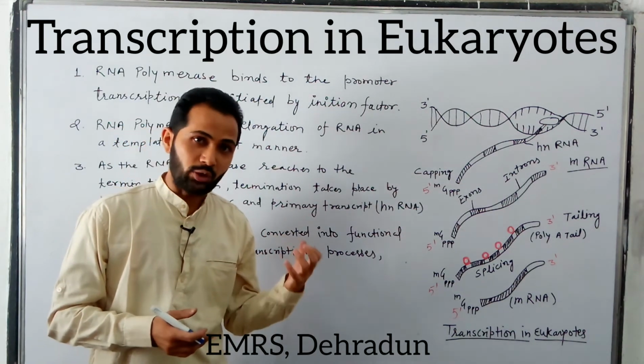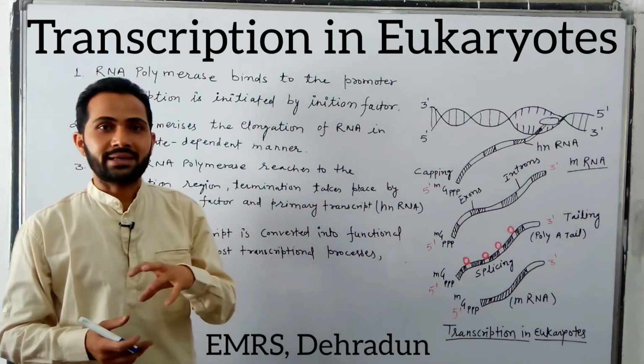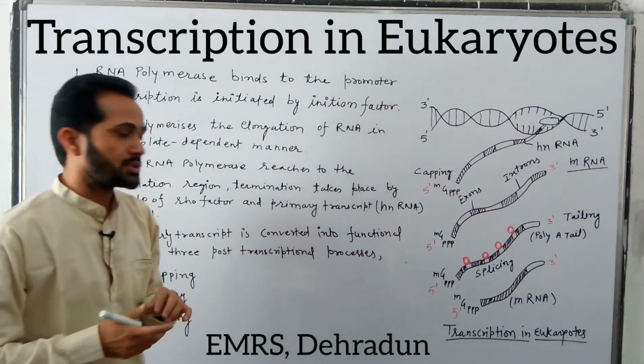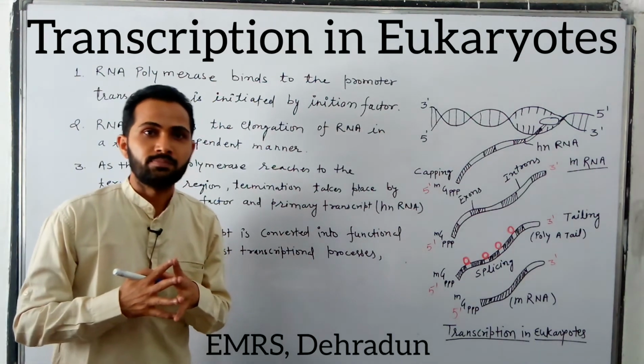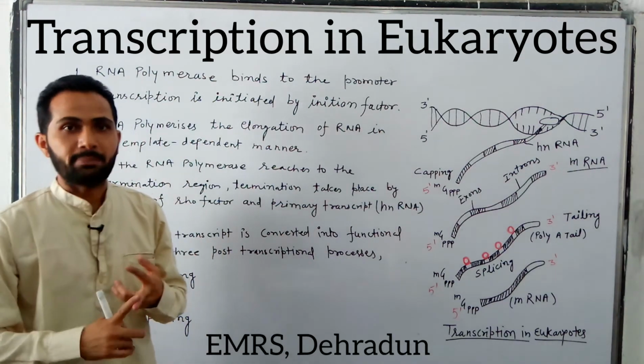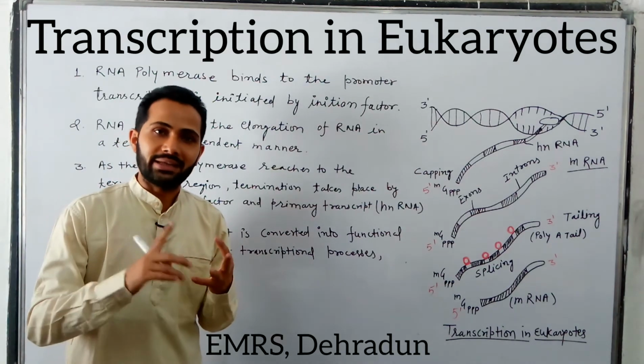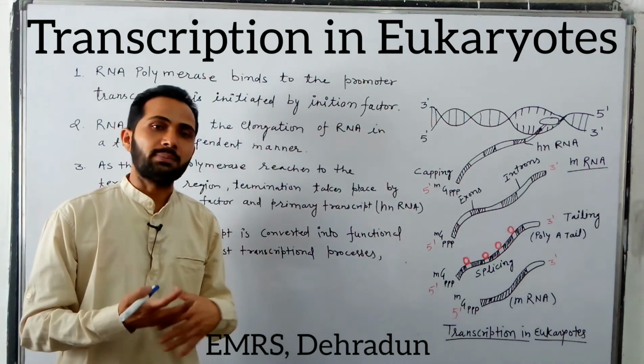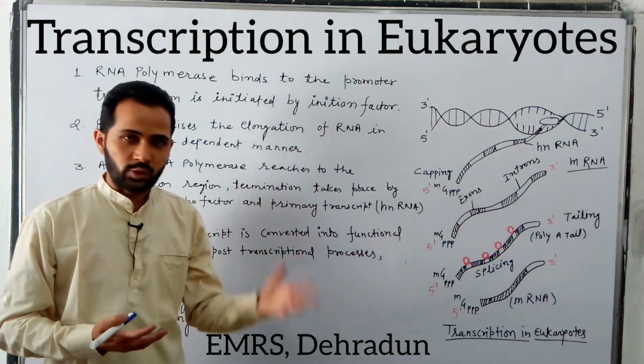Another important thing is that, except for the common steps, there are some different post-transcriptional processes, like capping, tailing and splicing, and that's why this process is different from transcription in prokaryotes.